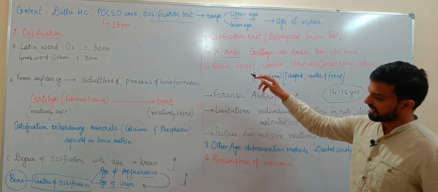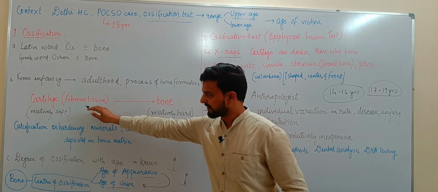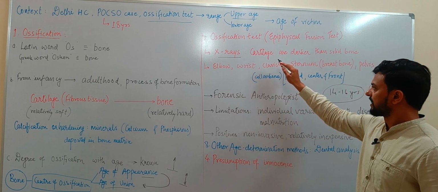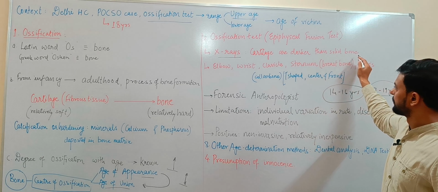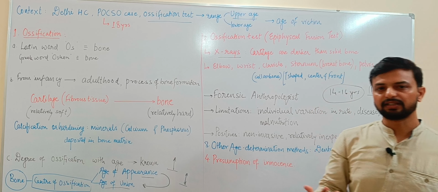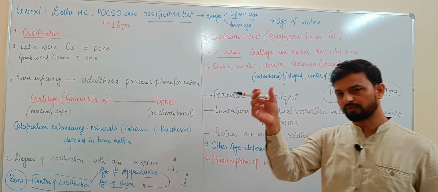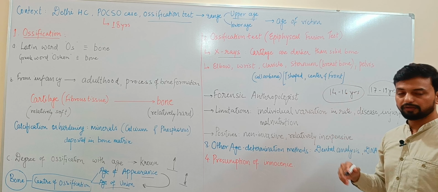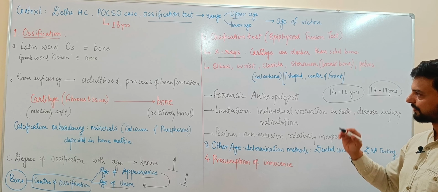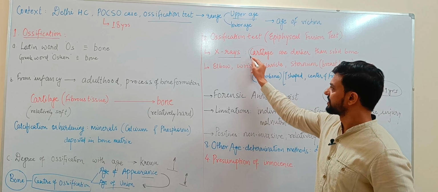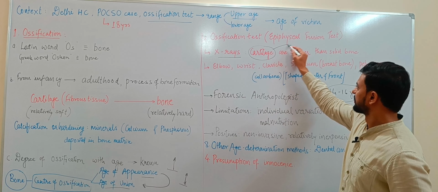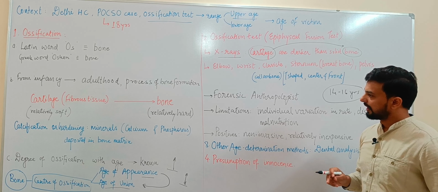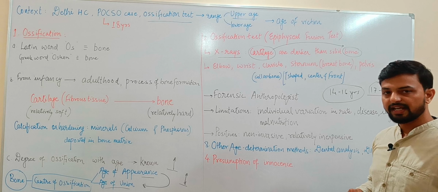So in X-rays, as we have already understood, ossification is the transformation from cartilage to bone, and under X-rays cartilage is darker than solid bone. So whenever we see an X-ray, there will be a darker part and the bone will be the lighter solid part. So the cartilage and solid bone can be differentiated there. So we can understand what stage this particular bone is at, from cartilage to bone, and through that we arrive at an age.